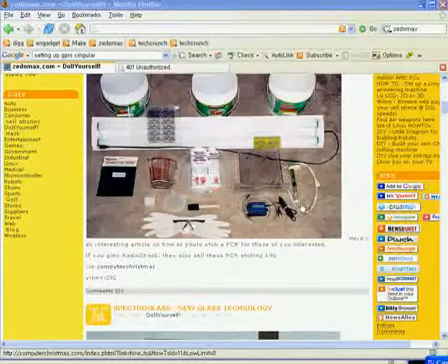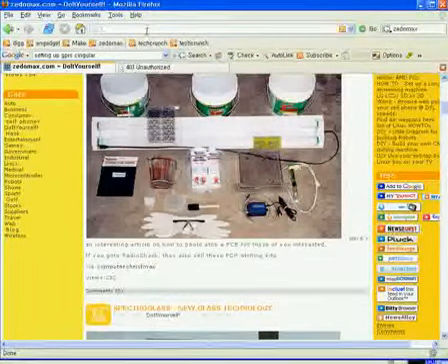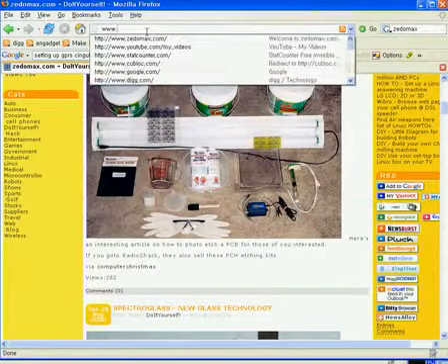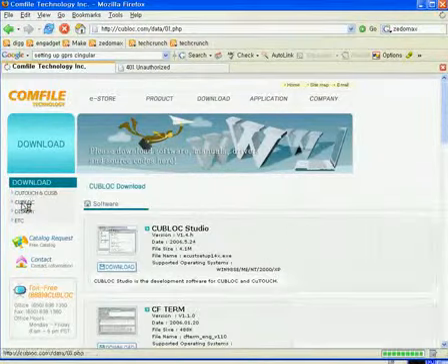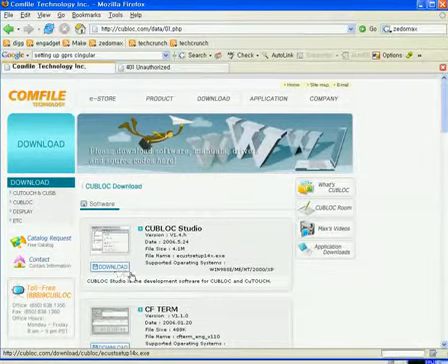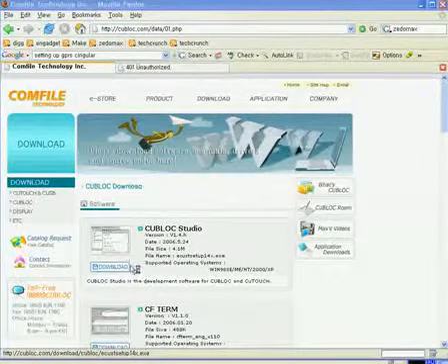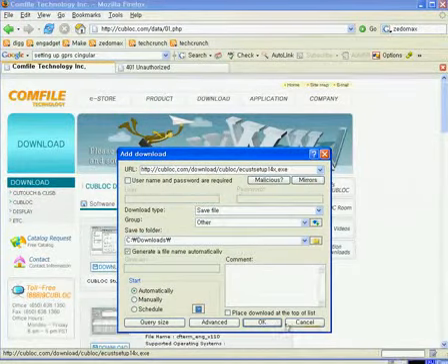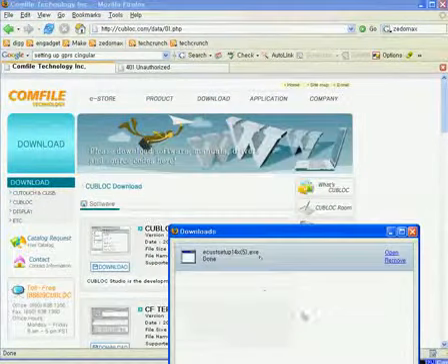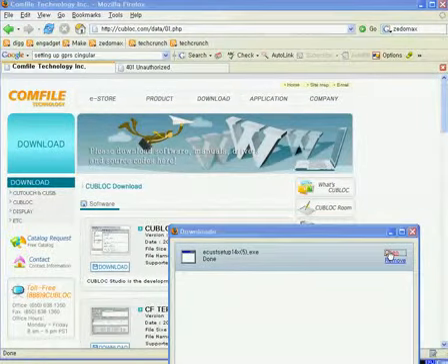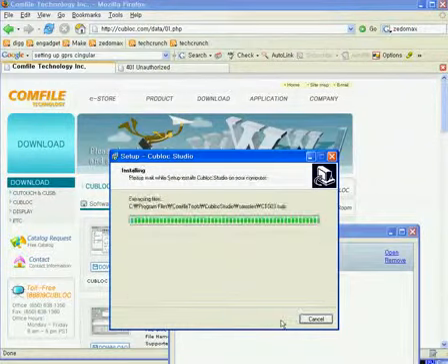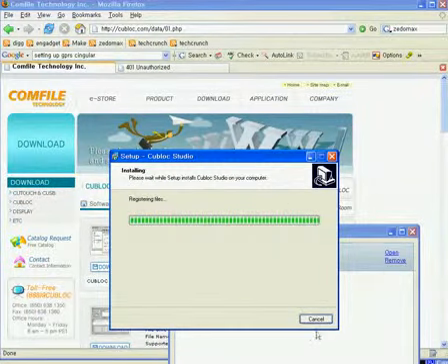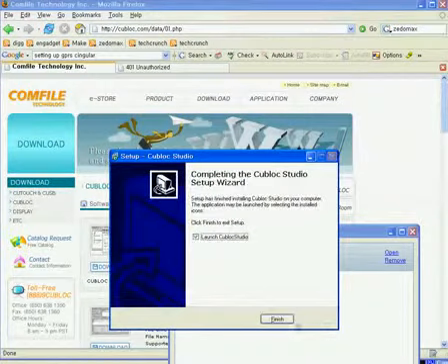Alright, today we're gonna see how to program the party light. So first we need to go to qblock.com and download qblock studio. Save to disk, open, install it.